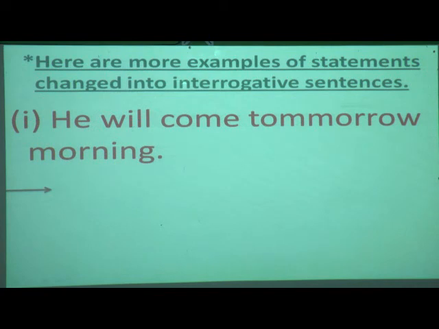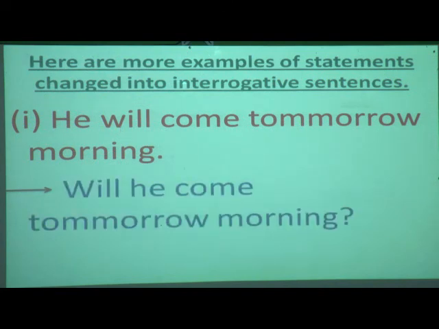It will come before the subject "he". So what will be the answer? And the remaining sentence will be the same as it is. So what will be the answer? "Will he come tomorrow morning?" And when we shift "will" to the first position, it will be in capital letter. "Will he come tomorrow morning?" And it will become a question.